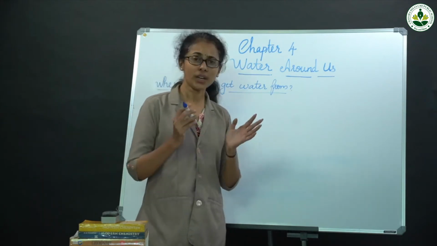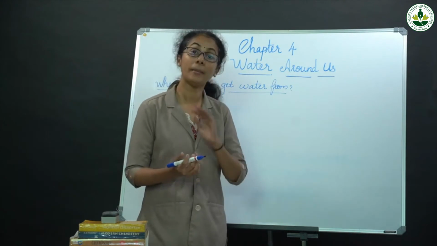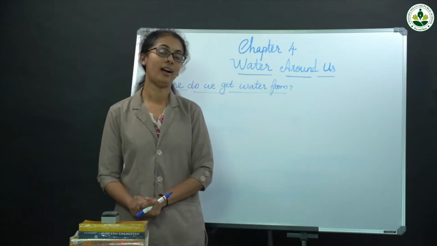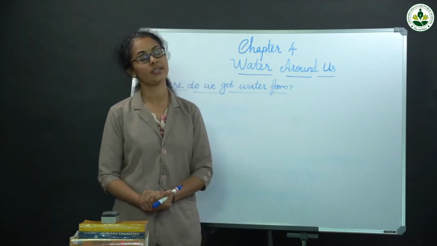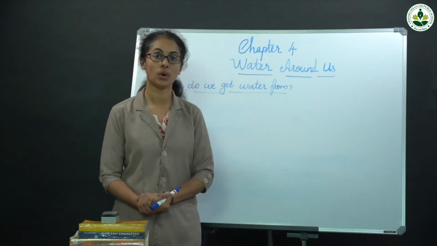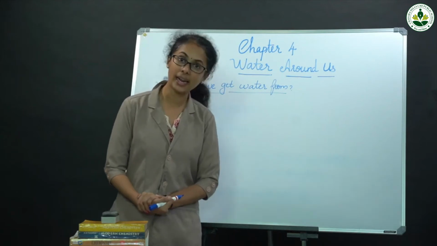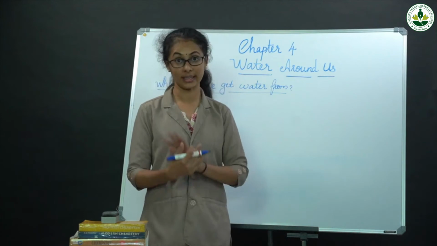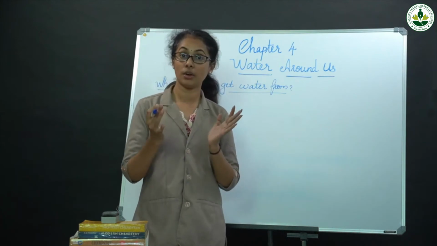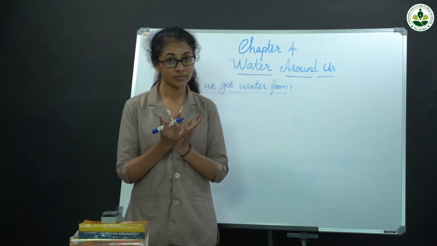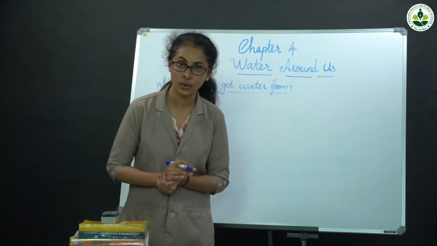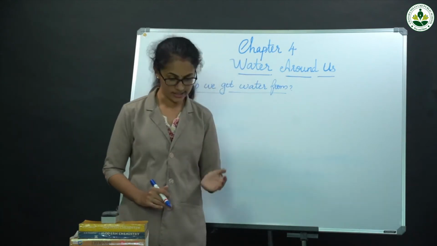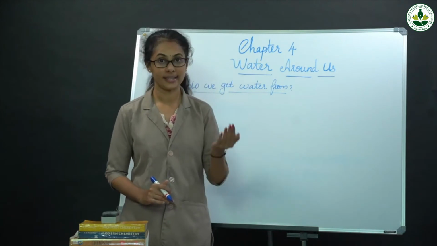Then, where do we get water? What are the main sources of water? Rain and glaciers are the main sources of water. Glaciers means large accumulation of crystalline ice. Then water undergoes a number of processes before it reaches us.